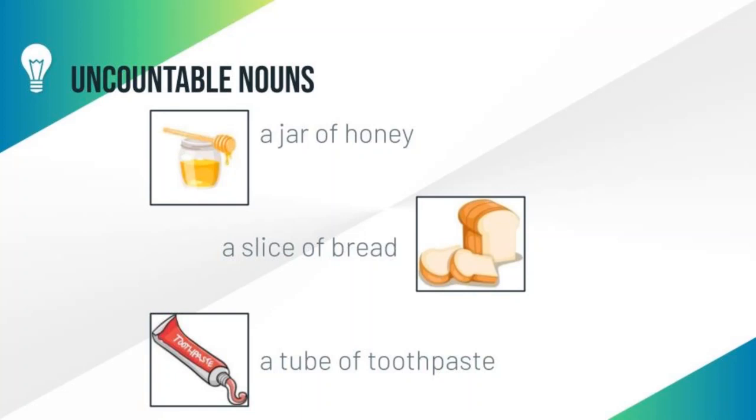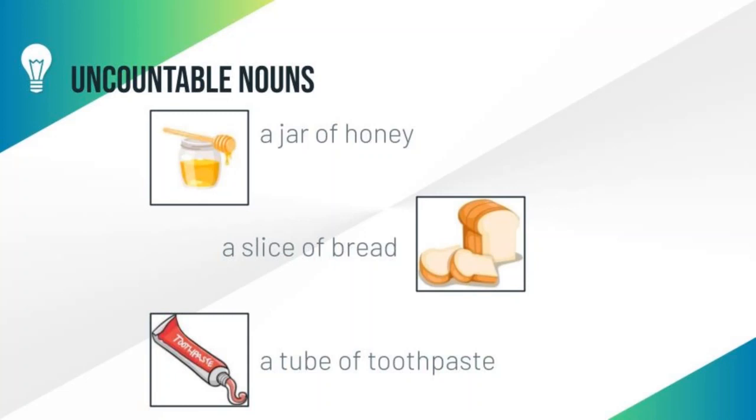Let's move to the next example, that is a slice of bread. Students, bread is an uncountable noun. Already we have learned that some food items are also uncountable nouns because those food items need to be cut up and eaten in smaller particles. So bread is an uncountable noun. We can say a slice of bread.